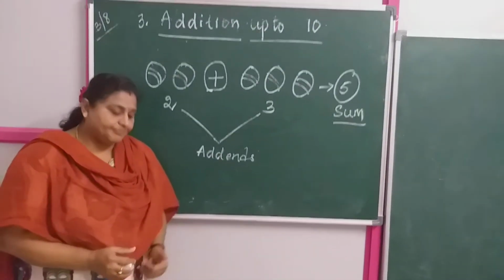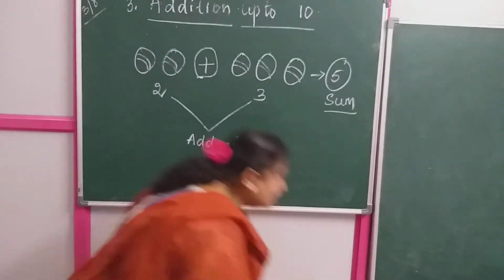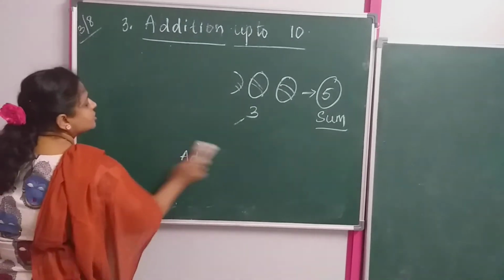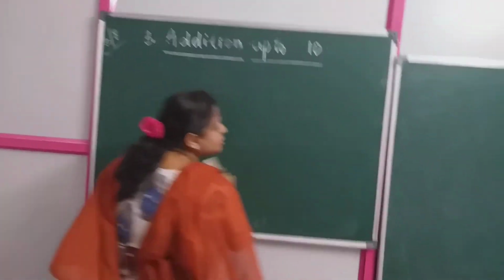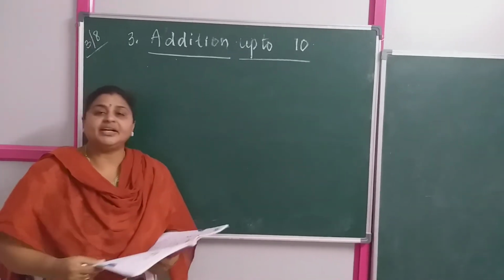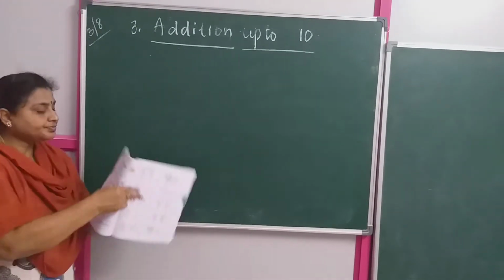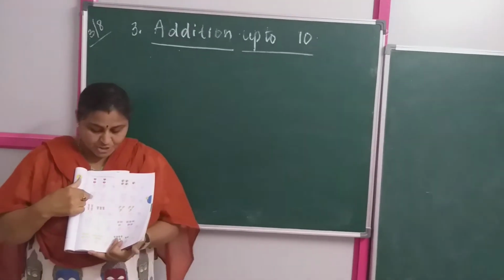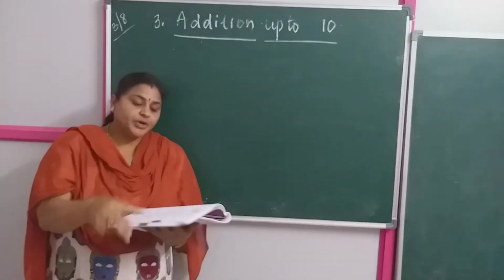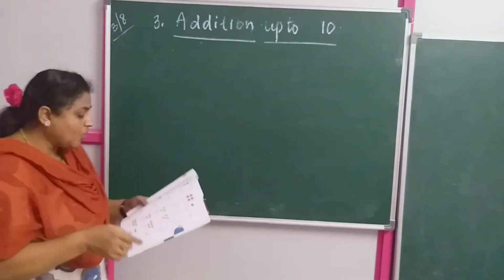Now let us see. In your textbook, we have given some exercises. Now let us see how to do those additions. Now you know picture addition. Already you learned in your UKG. If you see your page number 75, you have pictures over there. What are you going to do? You are going to count the pictures and write it in the box.